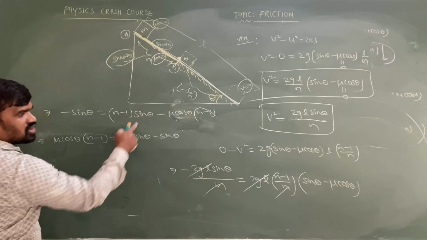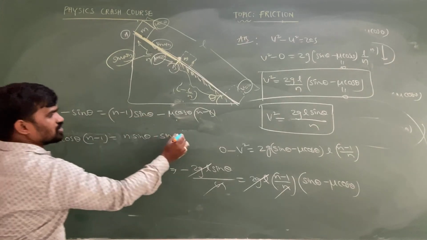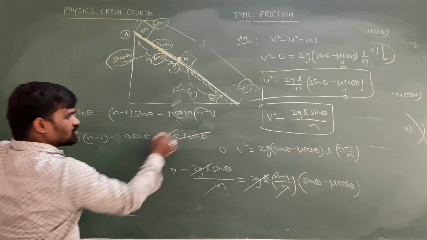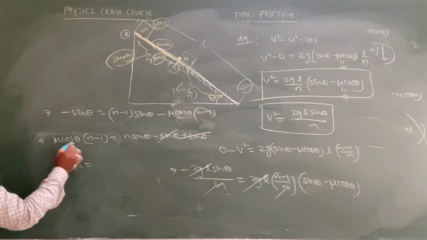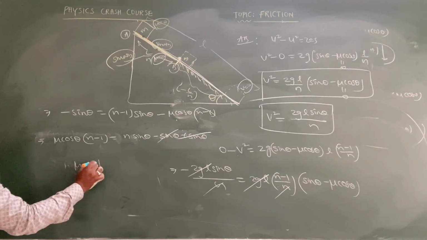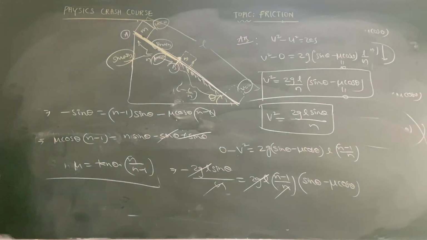See, n into sin theta, n sin theta, minus 1 into sin theta, minus sin theta, when it comes to this side, plus sin theta. So now what can I write? Mu is equal to sin by cos, that is tan theta into n by (n minus 1). So this is the value of mu. You are supposed to remember this value, it is very very important. Next, another important point that we will discuss.